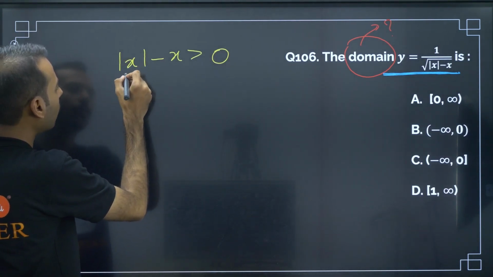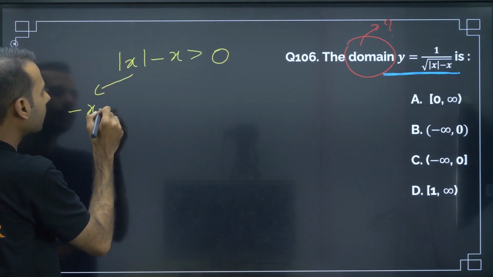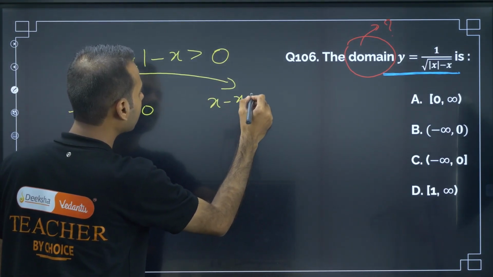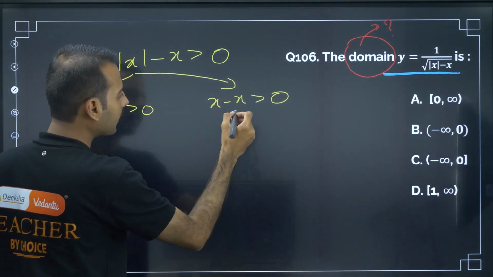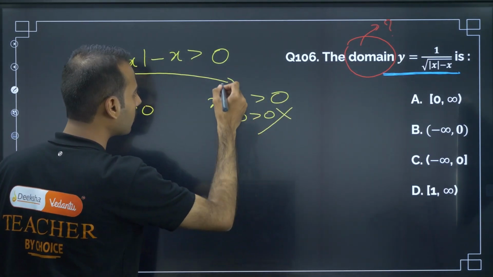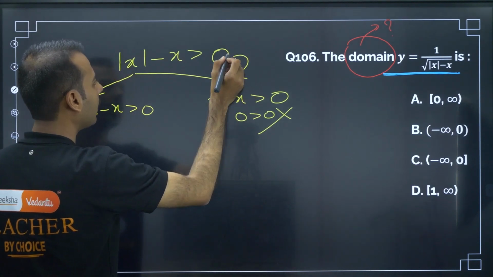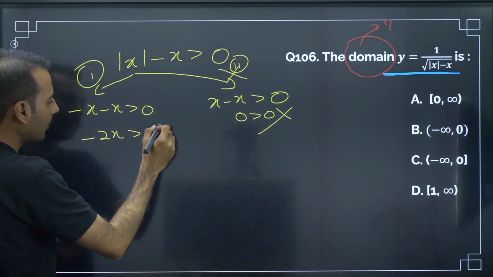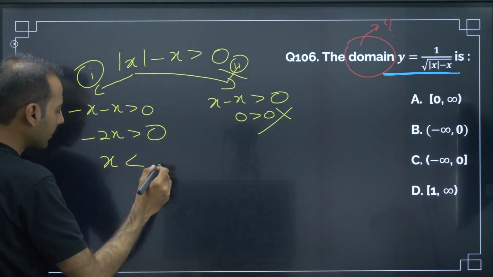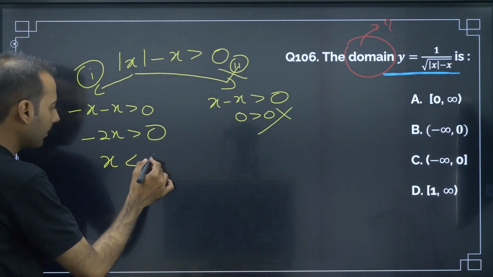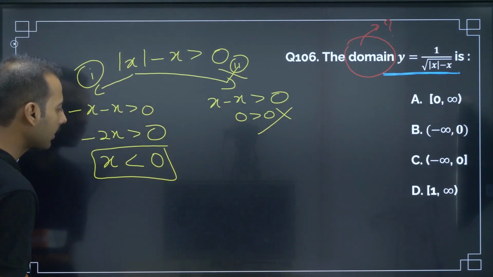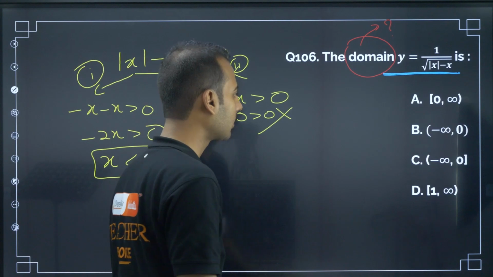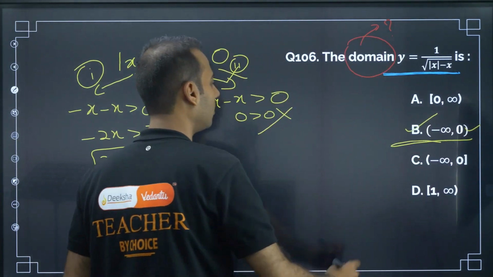Now this mod x can be minus x, so x minus mod x greater than 0, or this can be x, so x minus x greater than 0. Now x minus x is 0, greater than 0? This is not possible. So this second case is discarded. First case, minus 2x greater than 0, or else x is less than 0. From here we came to the conclusion x is less than 0. So is there any such option? B is the answer. Moving on to the next question.